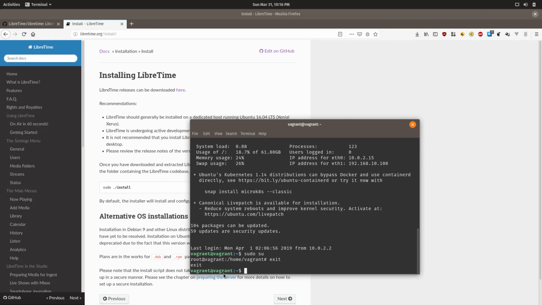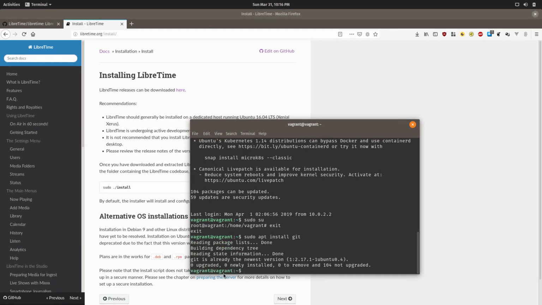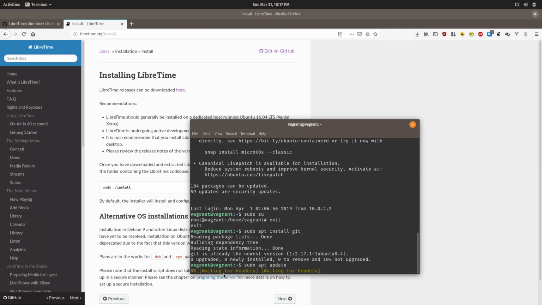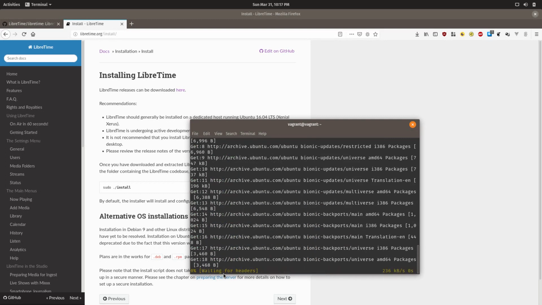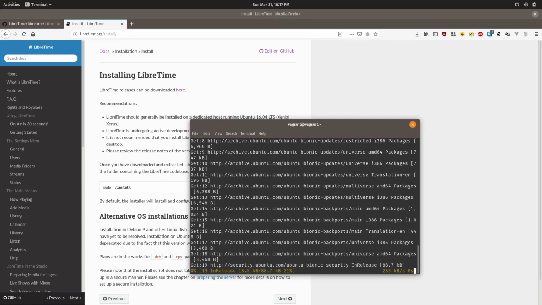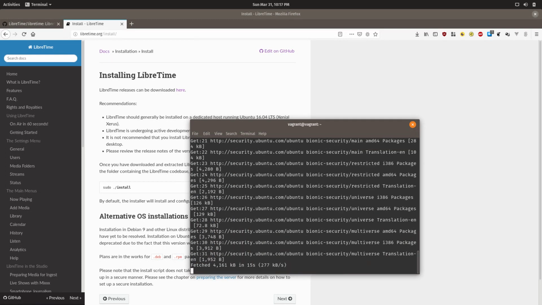Now let's make sure we have Git installed. I'm going to type sudo apt install git. After this either downloads or confirms you have the latest version, it's never a bad idea to make sure that your packages are up to date before you start installing software. So we're going to type sudo apt update. This is going to query the Ubuntu servers and get the latest packages.